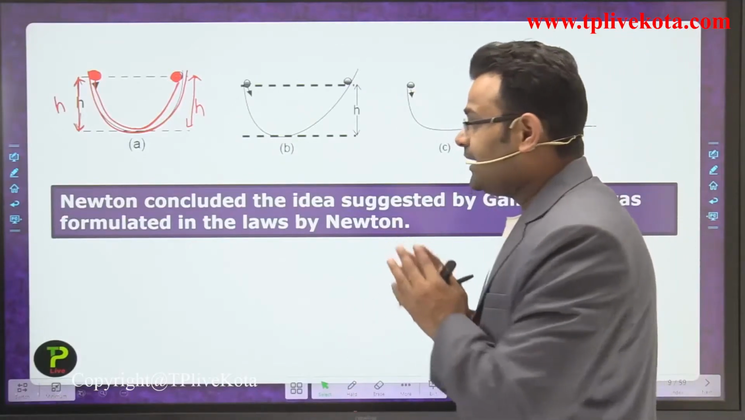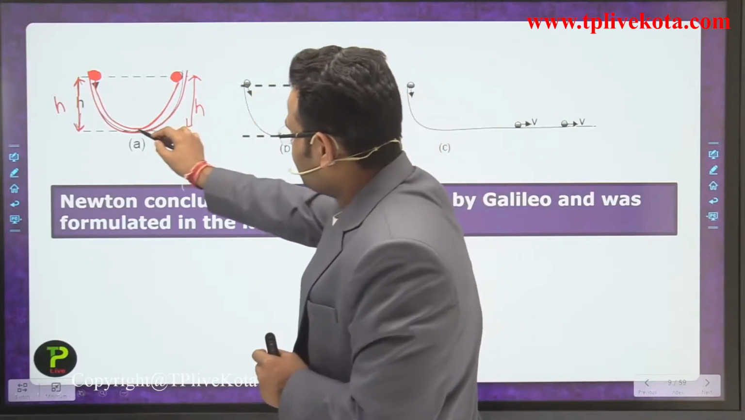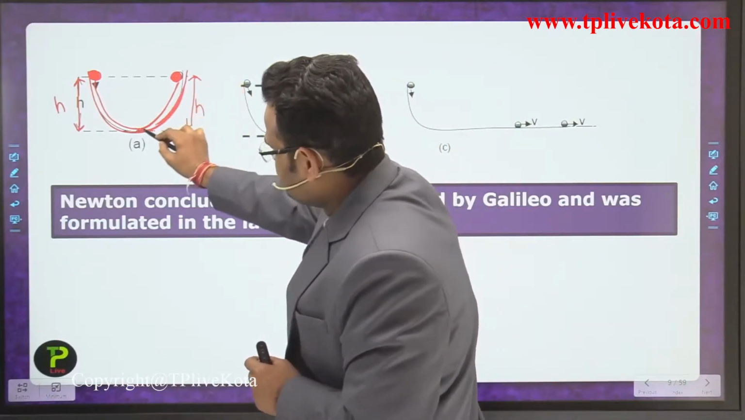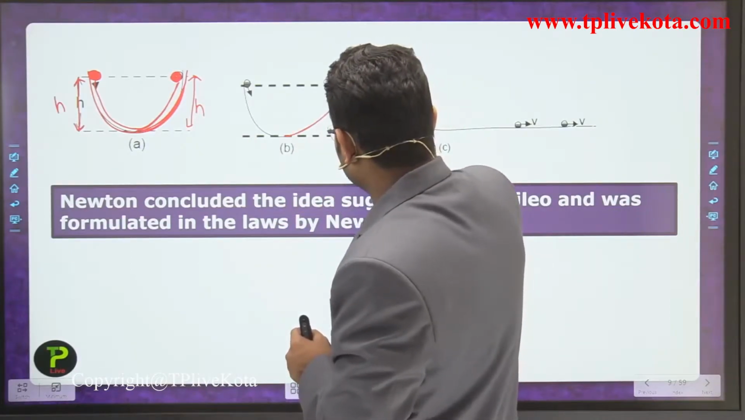In the second part he changes the bowl and increases its length. Earlier the length was a quarter of the circle, but now he increases the length.